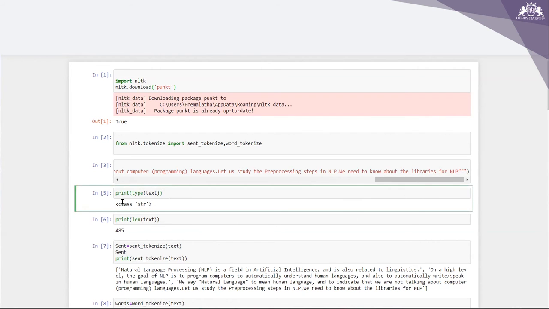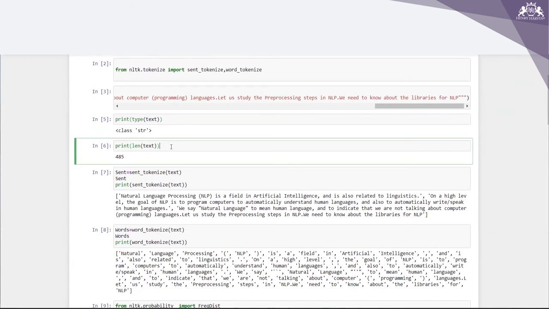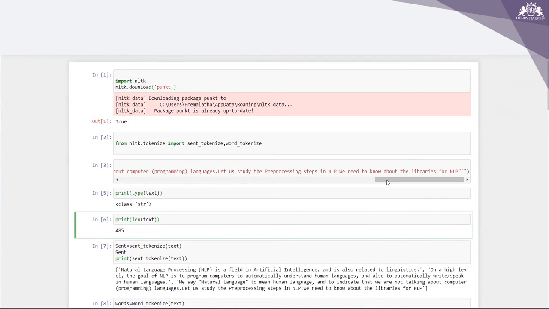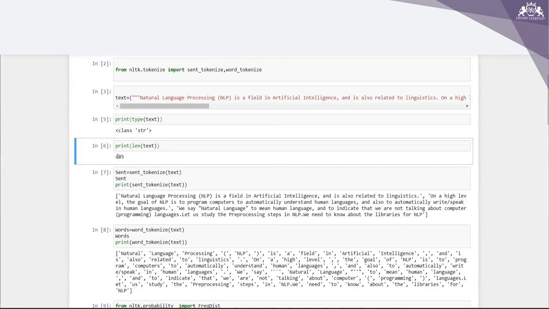Now I just want to see the type of text. It says that it belongs to the type string. In case I want to get the length of this text, I get 485. Now I'm doing sent equal to sent_tokenize of this text, and printing sent_tokenize of text.